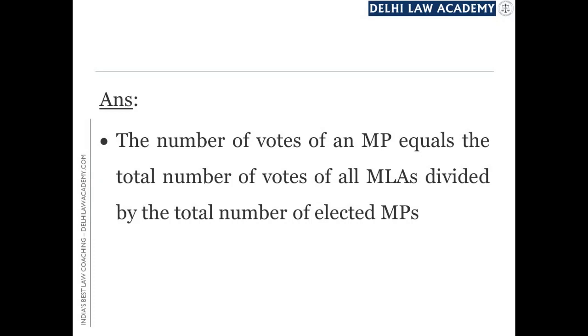And therefore, in the election of the president, सारे states के MLAs का वोट एक तरफ और पार्लियामेंट के सारे मेंबर्स का वोट एक तरफ, और वो एग्जैक्टली इक्वल आता है, which shows that the president actually represents all the states and all the members of parliament. And this representation is equal.